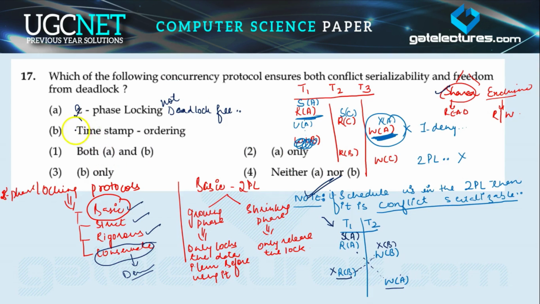Okay. Now let's come to the timestamp ordering protocol. Timestamp ordering protocol होता क्या है? So in the timestamp ordering protocol, we ensure that any conflicting read or write operation, जैसे कि this is the conflict pair read and write, right? On the same data item, right, like this.